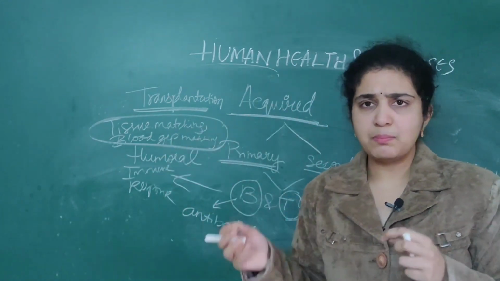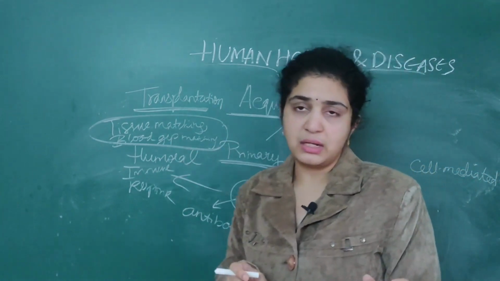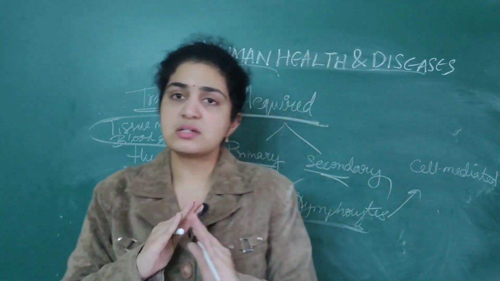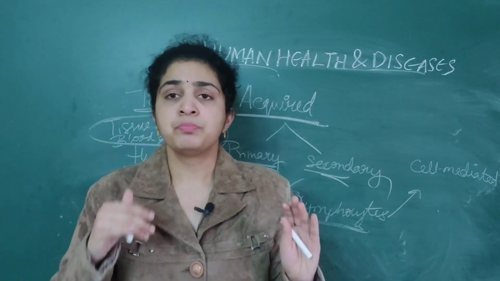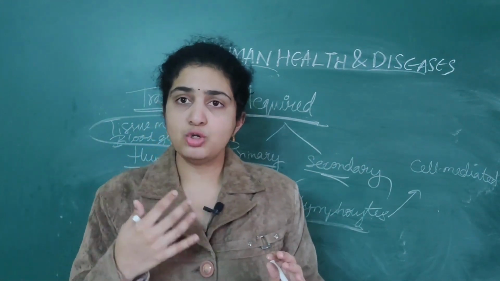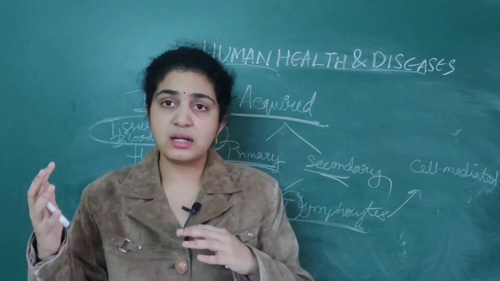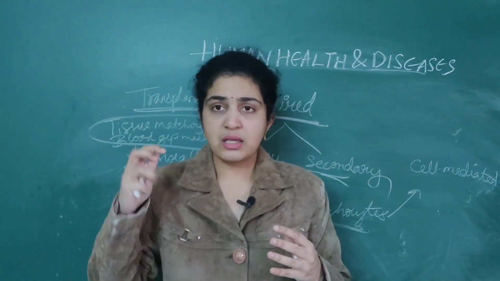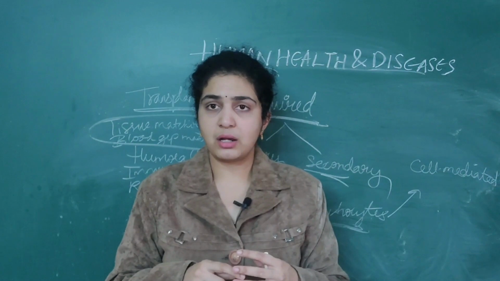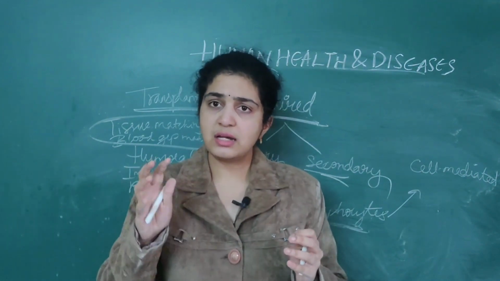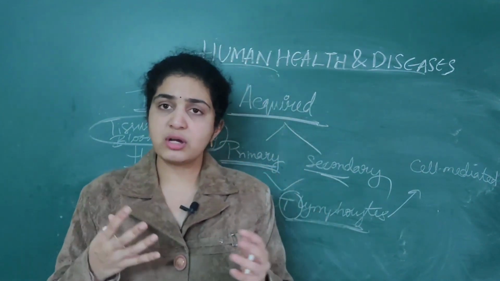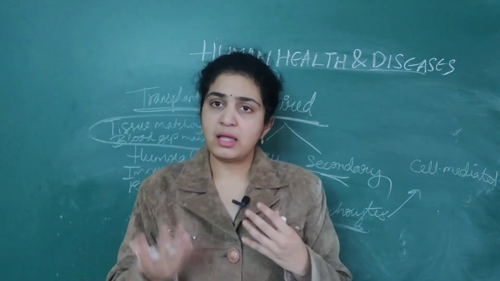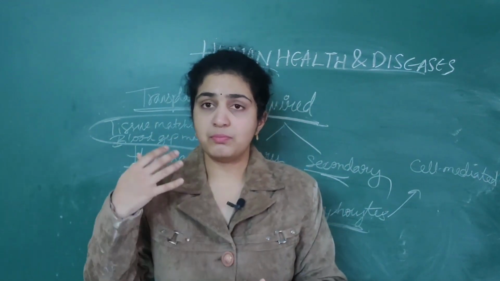Simply if you take and transmit, then our immune system will not accept it, because it will recognize it as a foreign particle only. It will produce numerous antibodies against it, and again there will be a problem.